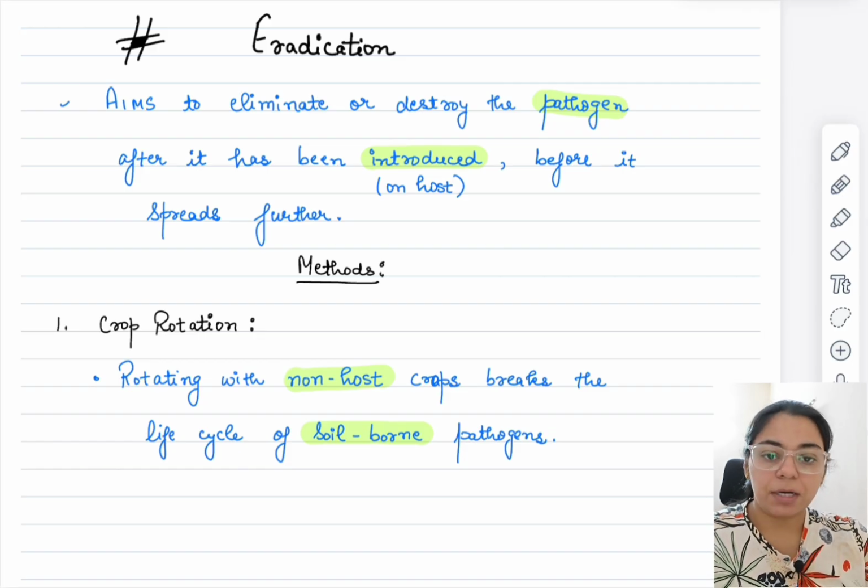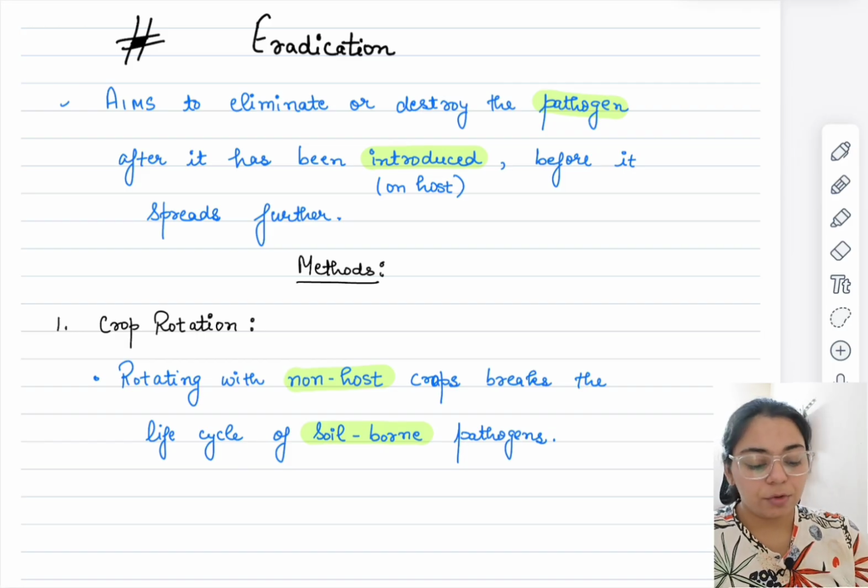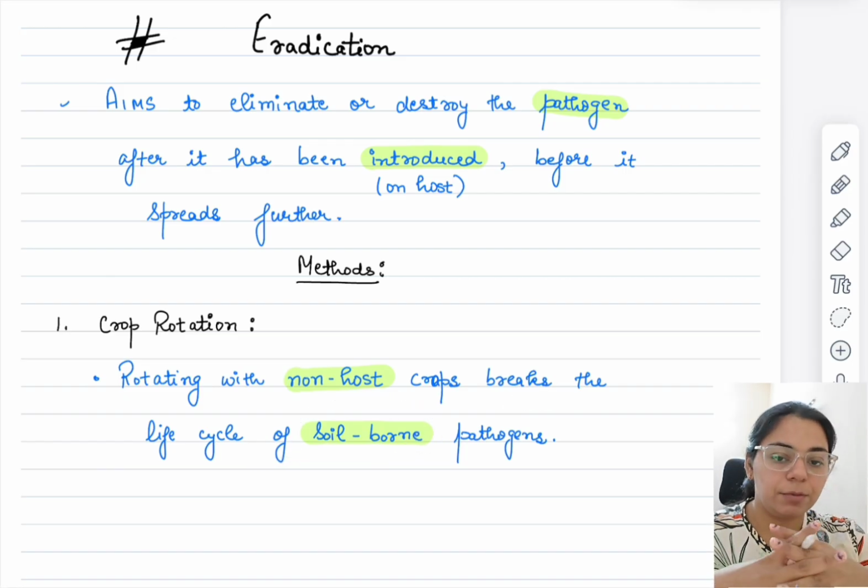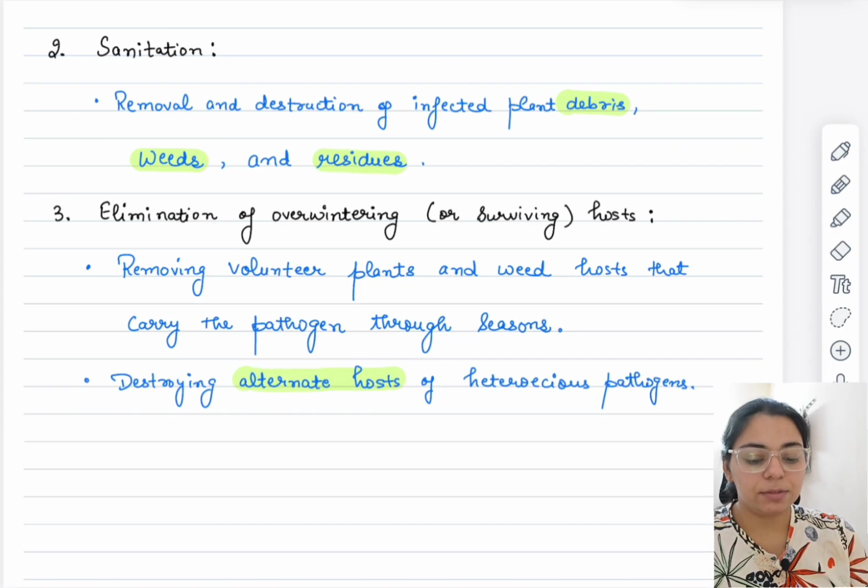So we'll smartly not introduce the host into that field so that it doesn't survive. After 1 or 2 seasons, we can reintroduce our crop, that is the host. So rotating with non-host crops breaks the life cycle of soil-borne pathogens. Soil-borne basically, because the pathogens survive in various things, but crop rotation mainly helps with soil-borne pathogens.